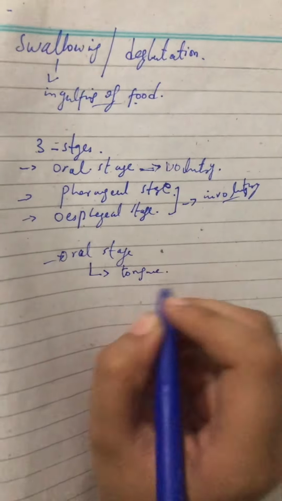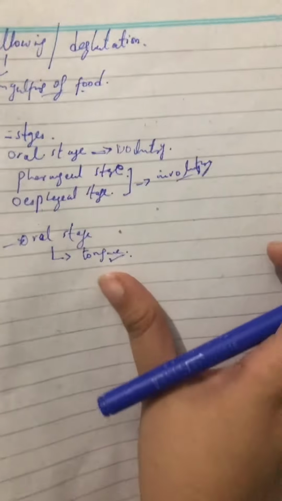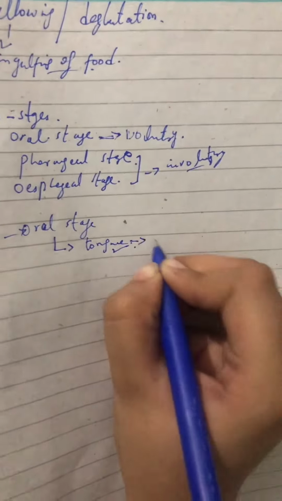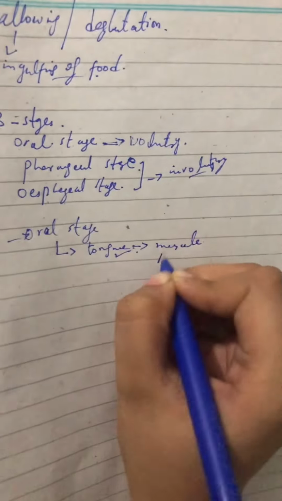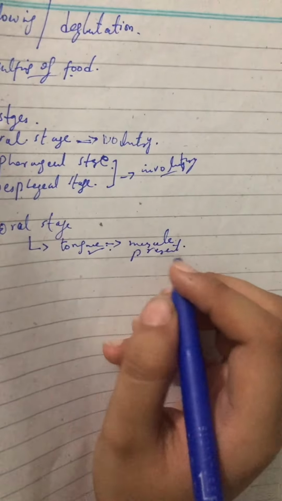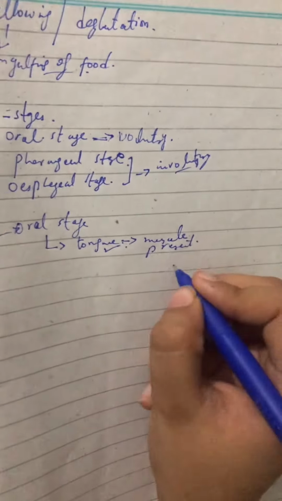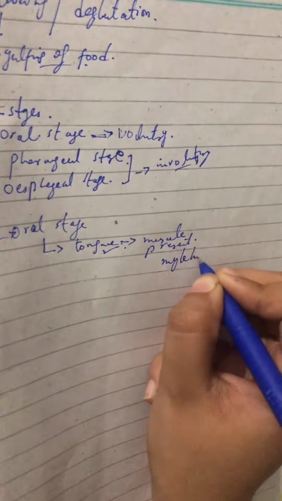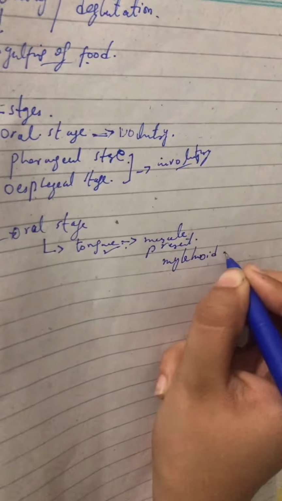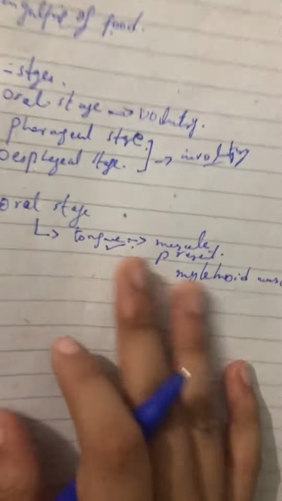In the tongue there is one muscle present, called the mylohyoid muscle. This is a muscle present in the tongue.